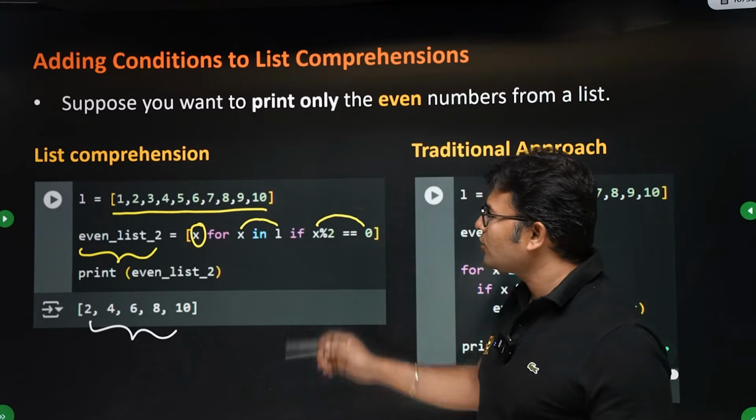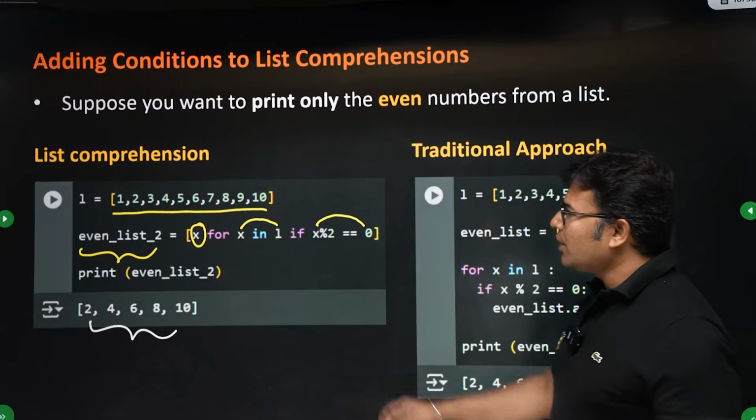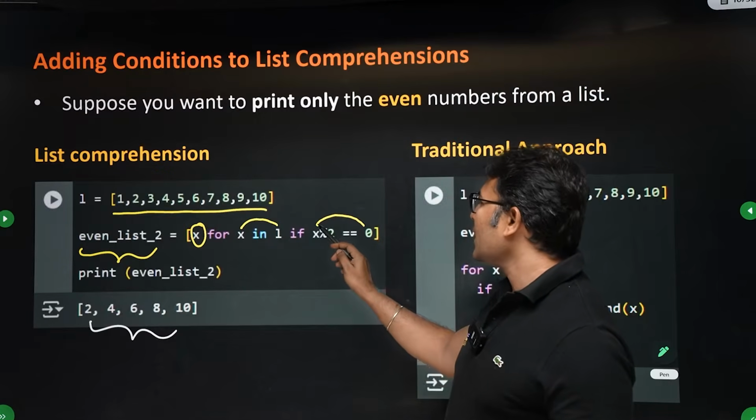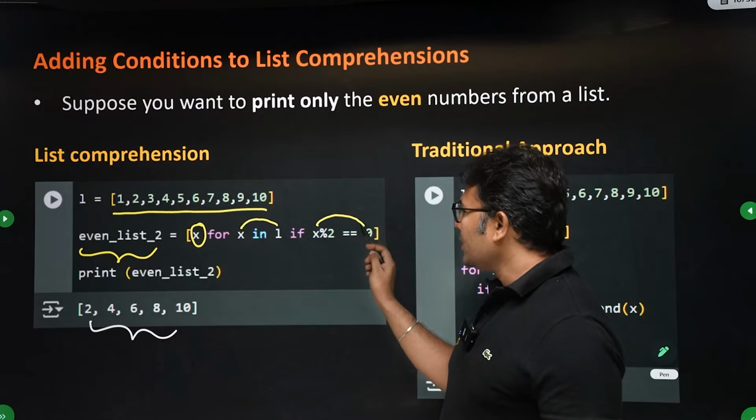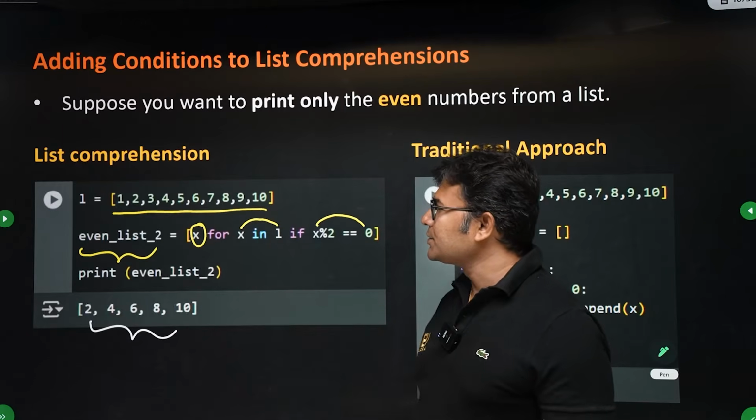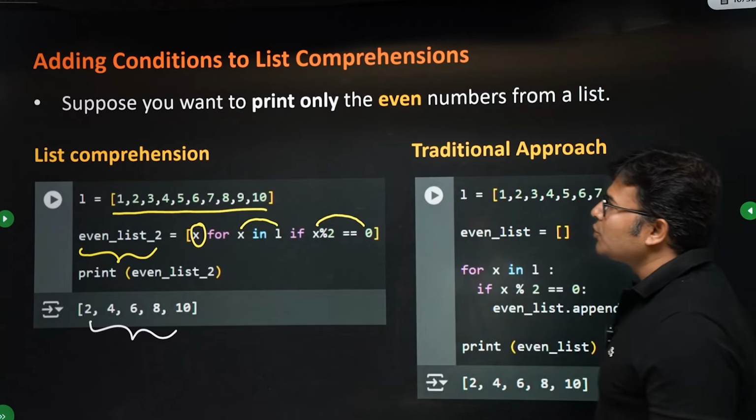This is a beautiful way of writing the code, isn't it? For each x in the list, if x is an even number, then I am returning x. A very beautiful way of writing the code.